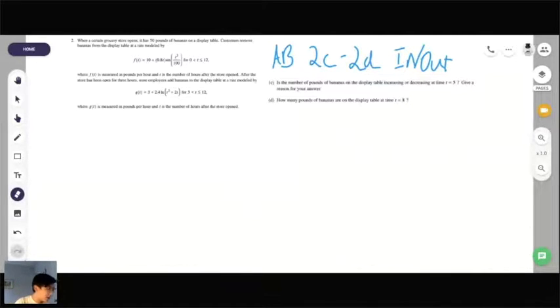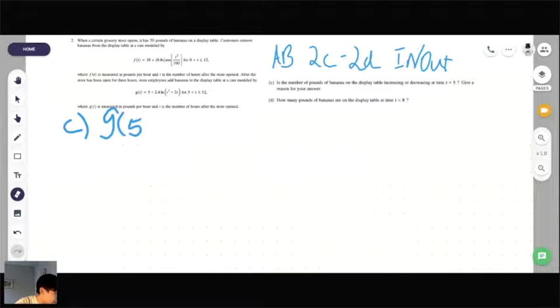Okay, so let's look at what it's asking. Part C: is the number of pounds of bananas on the display table increasing or decreasing? So are we dealing with the rate functions? The derivative of the rate functions? The integral of the rate functions? What are we dealing with, if it's asking if the number of pounds on the banana display is increasing or decreasing? Okay, Akshita, you said second derivative. We'd want to be careful here. Yeah, it's just the derivative. It's just g of 5 minus f of 5. Or in this instance, yeah, g of 5 minus f of 5.